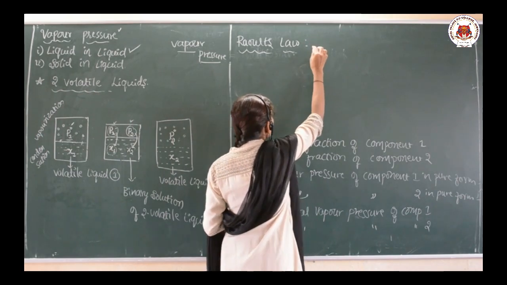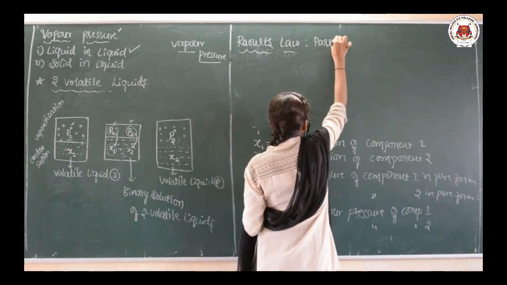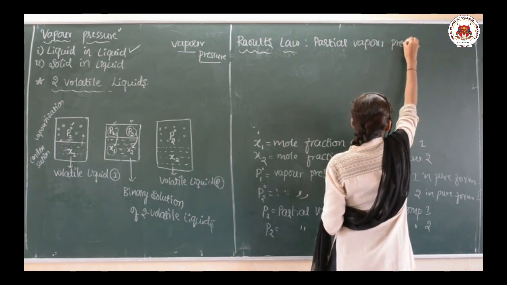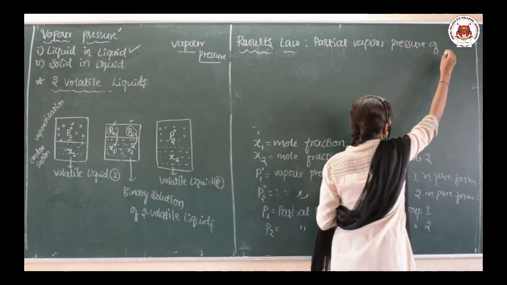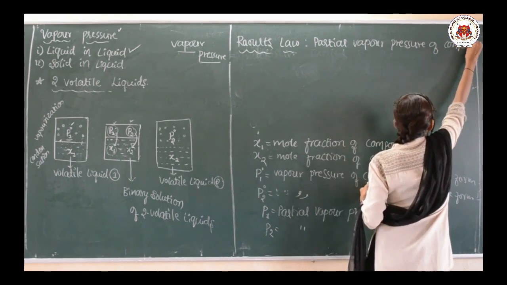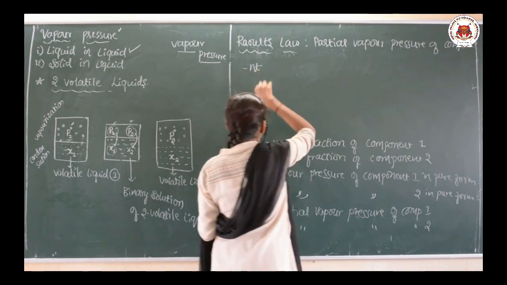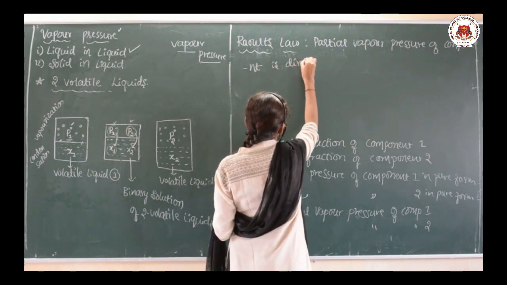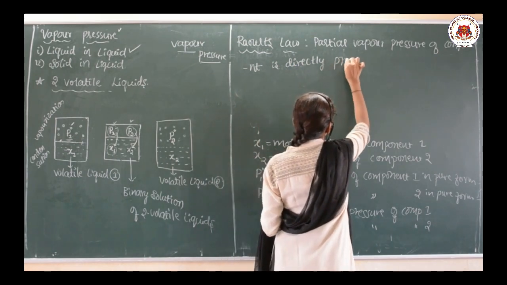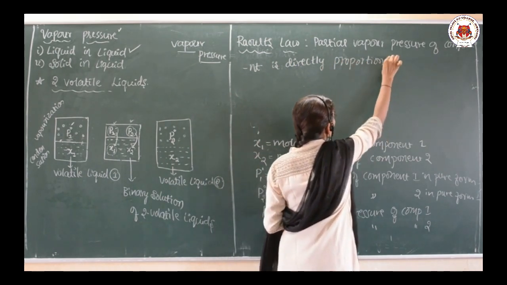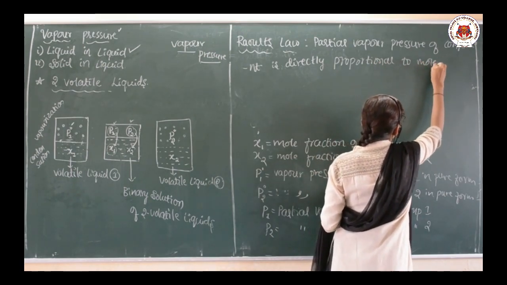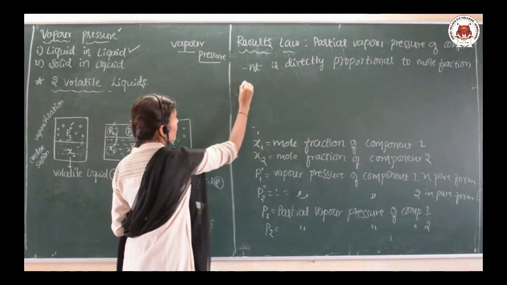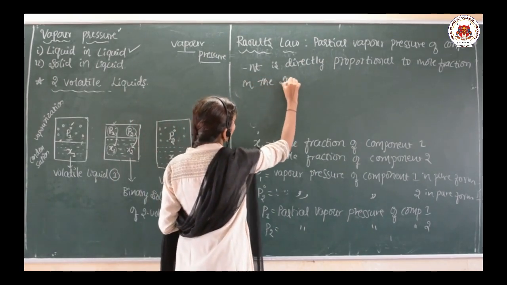So what does Raoult's law state? Partial vapor pressure of the component is directly proportional to the mole fraction in the solution, because that component is present in the solution.